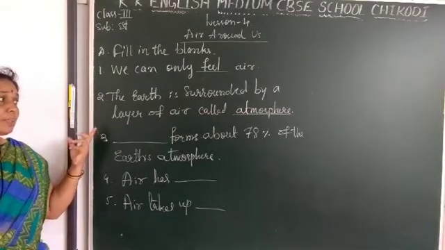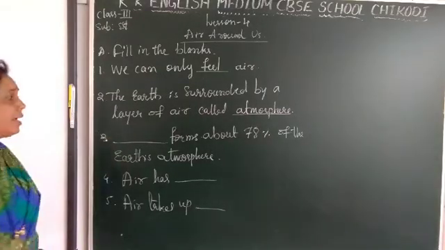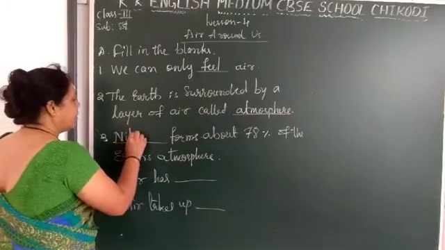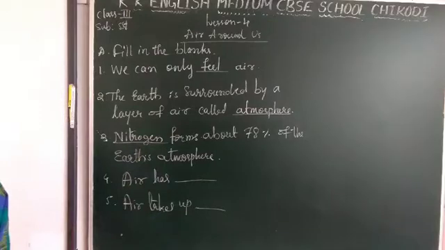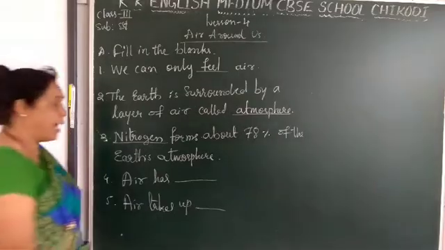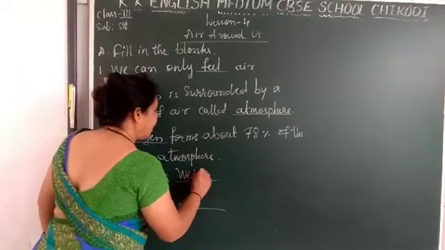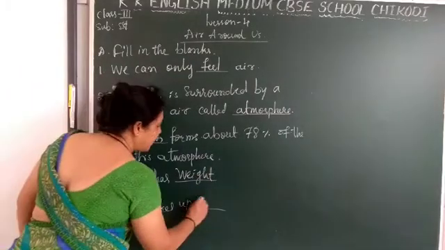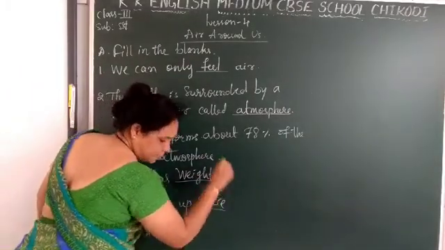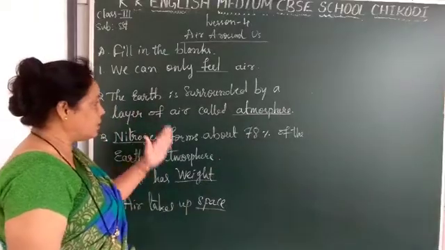Which gas is about 78% here? Nitrogen. Nitrogen forms about 78% of the Earth's atmosphere. Fourth one, air has weight. And air takes up space.